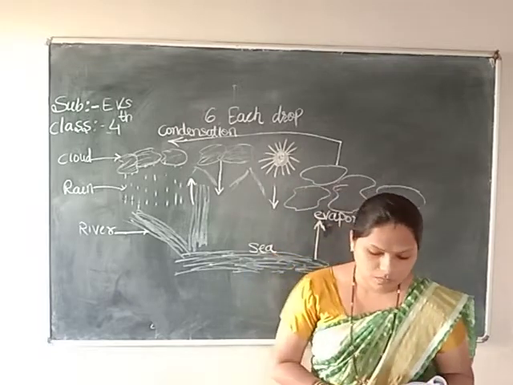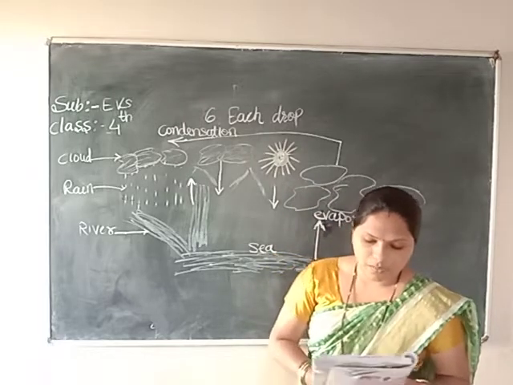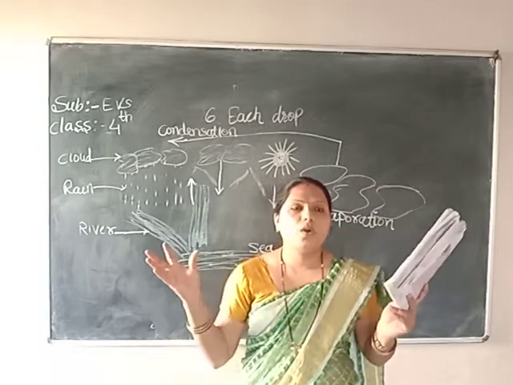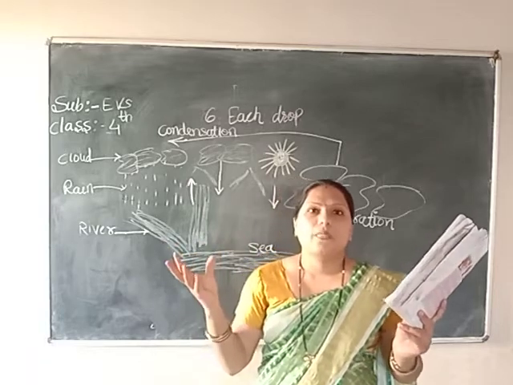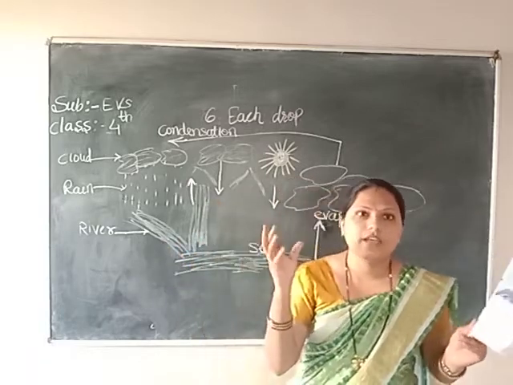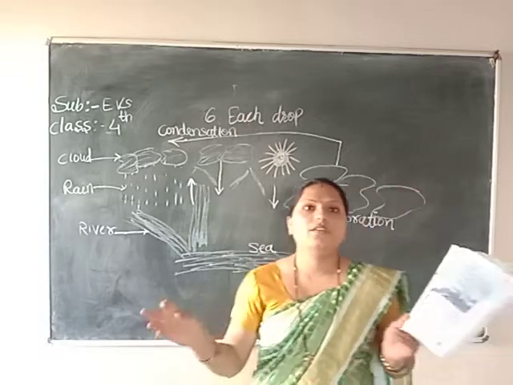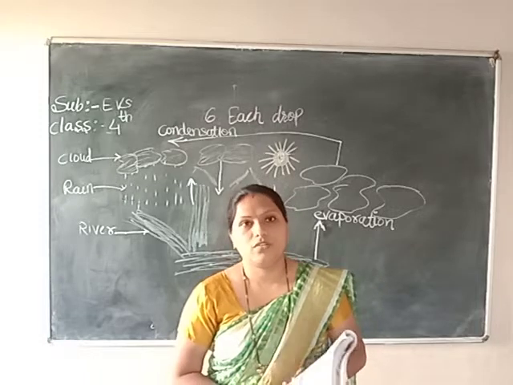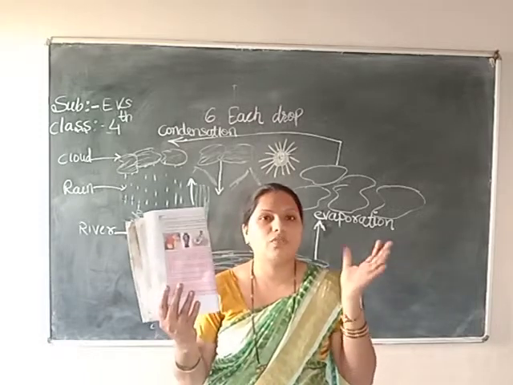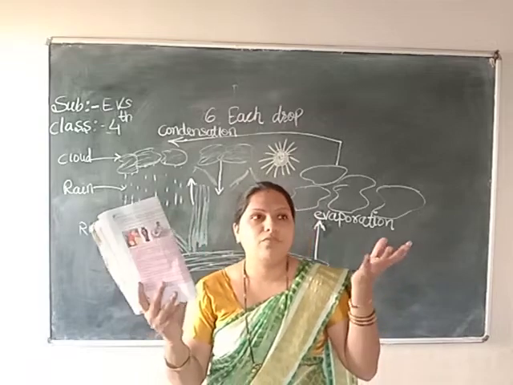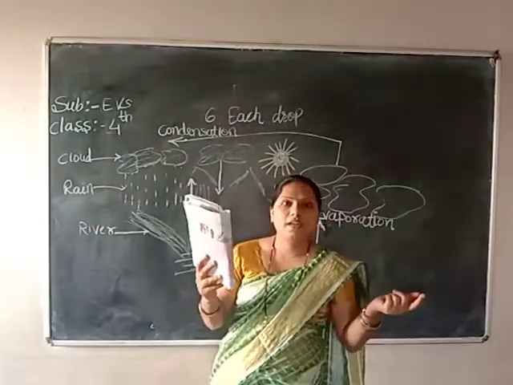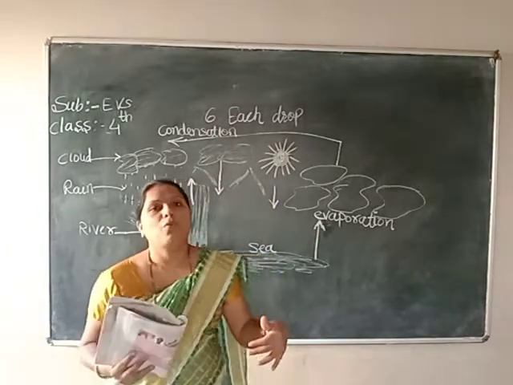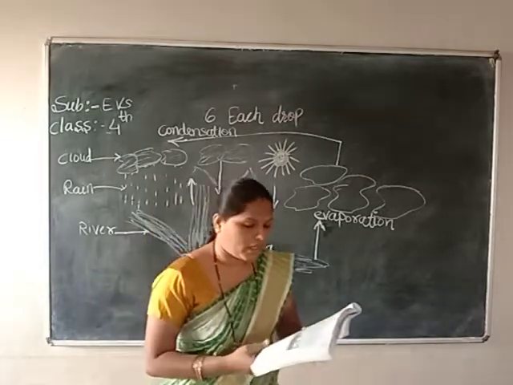So the droplets of water become heavier and fall in the form of rain. In a cloud, all the water droplets are included. Then the droplets of water become much heavier. When the cloud includes all the droplets of water, it becomes very heavy, and then they come down to earth and fall in the form of rain.